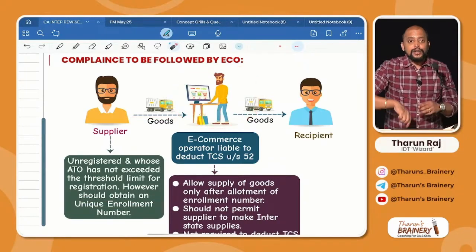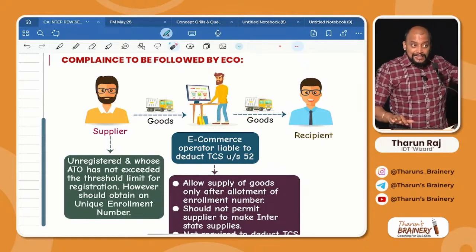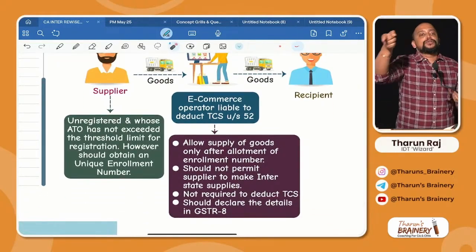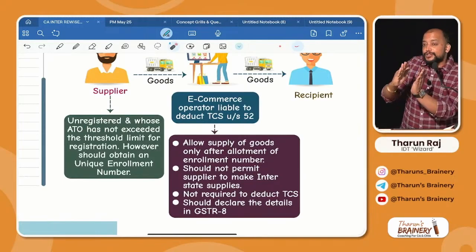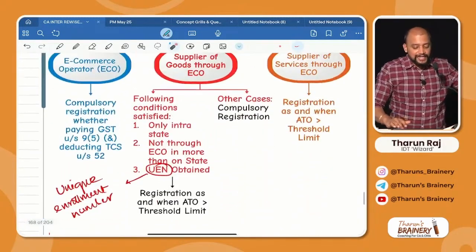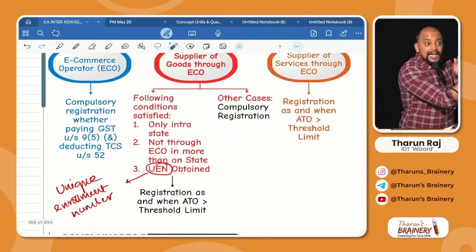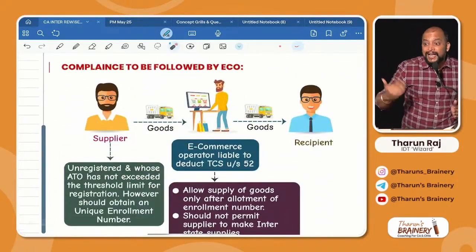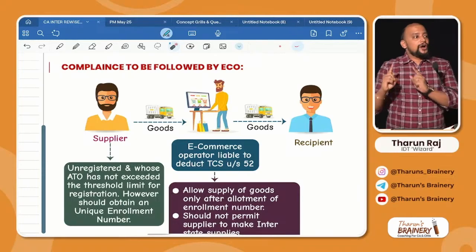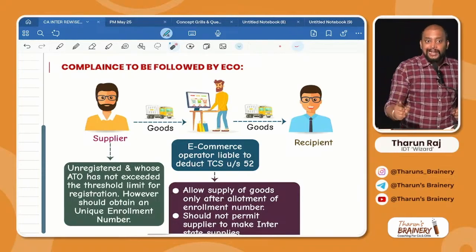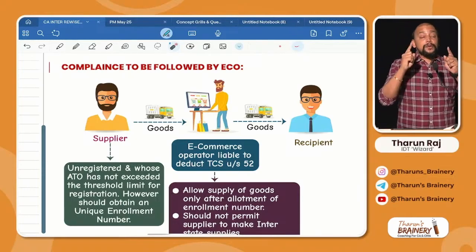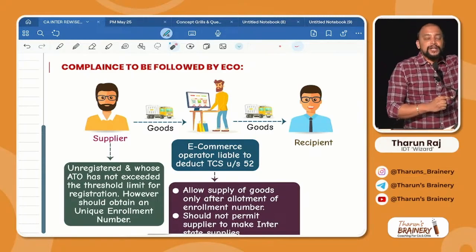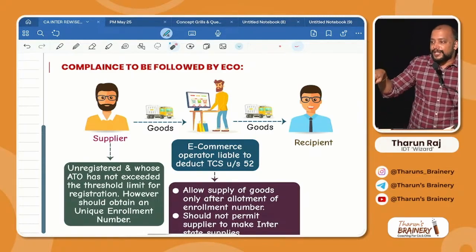What we discussed earlier is the compliance to be followed by supplier. This case we are discussing is compliance to be followed by e-commerce operator. So e-commerce operator should ensure that the unregistered person has obtained the UEN, then only they are making supply through their platform.